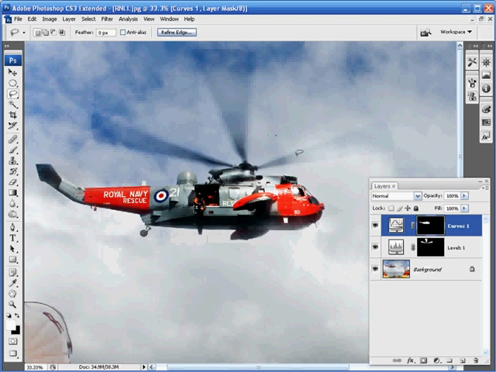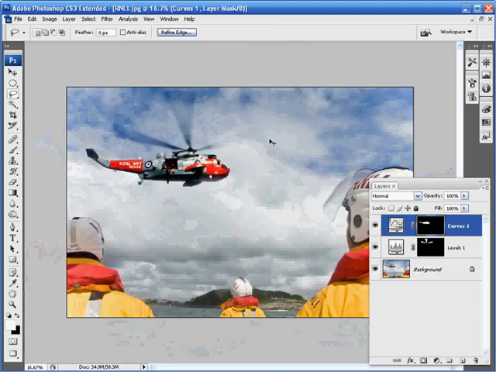So having improved the contrast of the helicopter, we can now concentrate on the lower half of the image. But to do this, we need to zoom out, so I'm just going to hit Ctrl and minus a couple of times on the keyboard. Next, go across into the toolbox and check that you're still selected on the lasso tool, and we now need to make a selection around the 3 RNLI lifeboat crew members in the foreground.